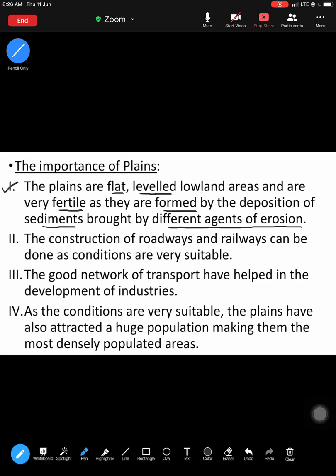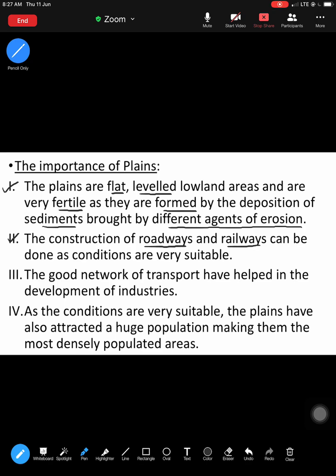Because plains are watered by a number of rivers that flow through them, they are agriculturally very important, because they have a lot of fertile soil. So that's the first significance of plains: they are rich in fertile soils, rich in alluvium deposits, which makes them agriculturally very important.